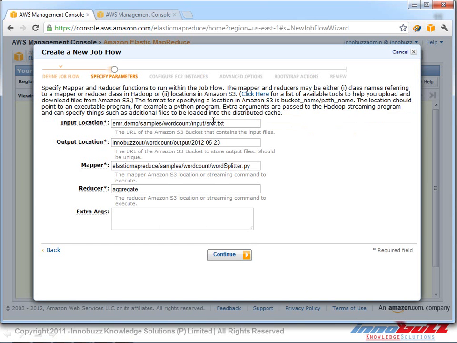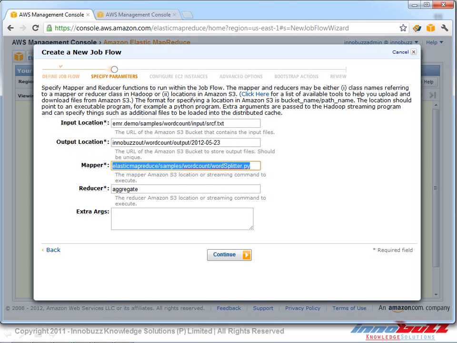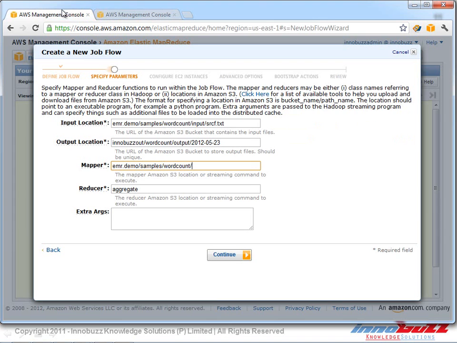We need to give this file as the process file here, so I'm going to mention the location would be EMR demo samples, and word count. So I have that in EMR samples word count, and I've got word splitter.py.